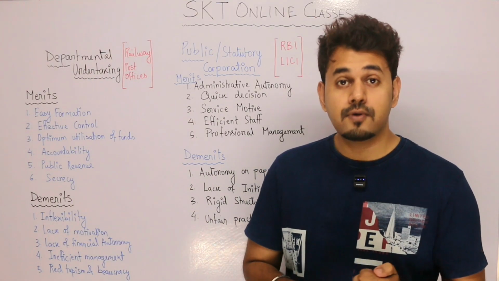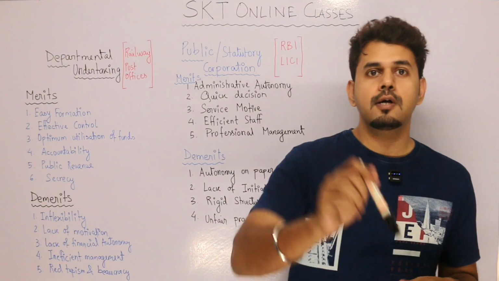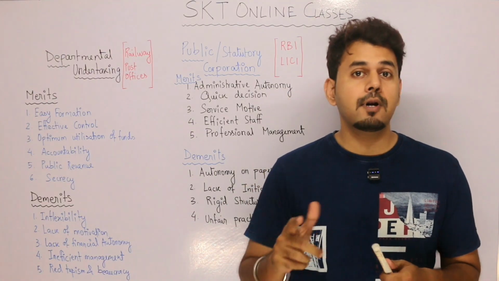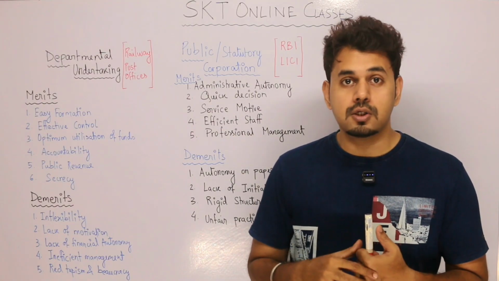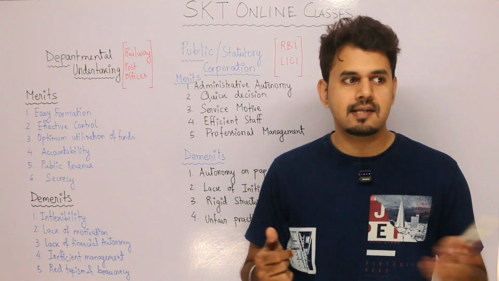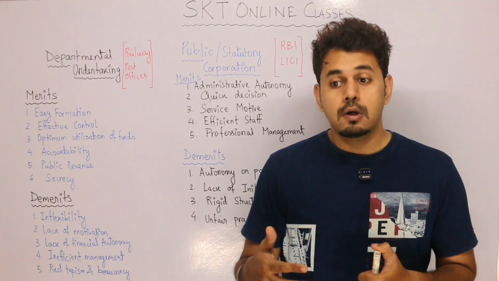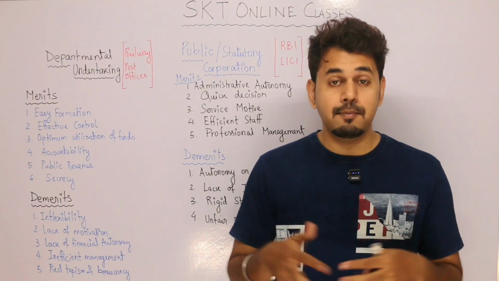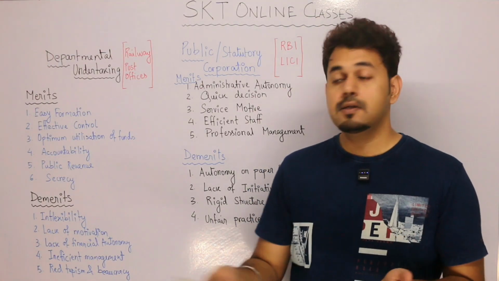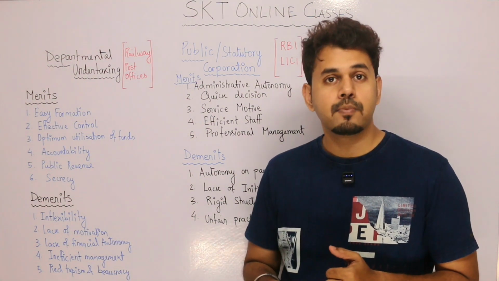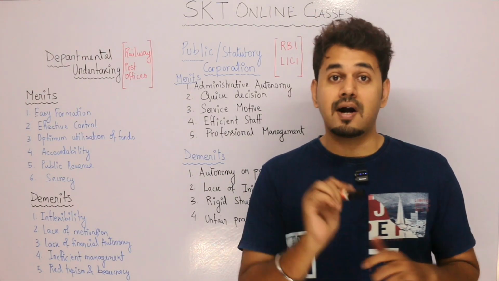Think about it. That is one of the biggest reasons why we say inefficient management, because the people in the management are mostly ministers, and they are not very capable of managing the entire internal operational structure. They can manage, definitely. They have contacts, they have sources. They will definitely be doing that part, but with the help of people who are called IRS. With their help they are managing things, but they are not that good as managers. Otherwise this wouldn't have been there as a demerit. So there are a lot of problems with departmental undertakings, and we have to understand this part.